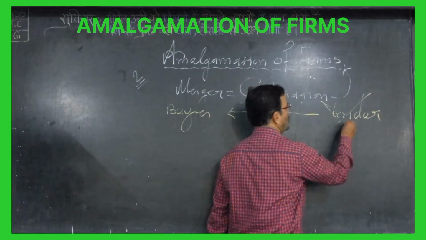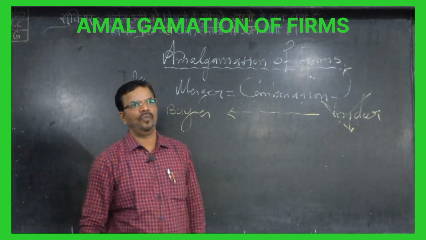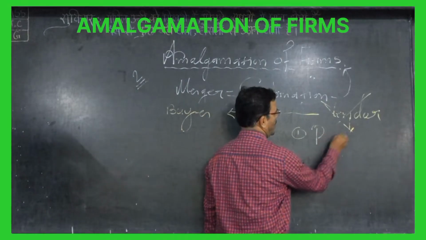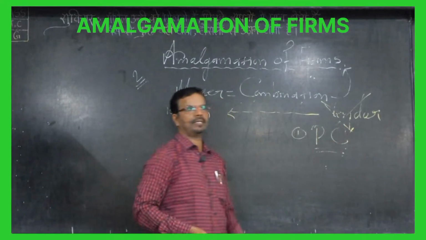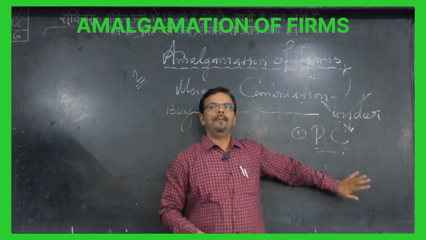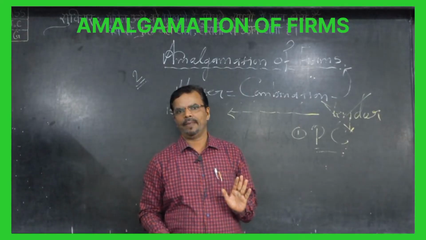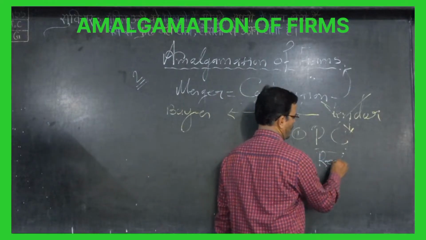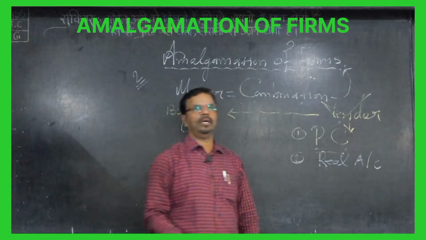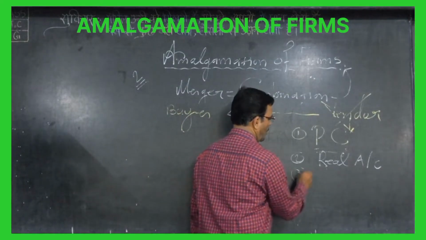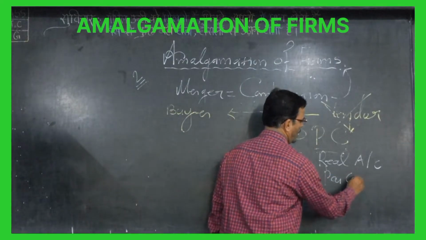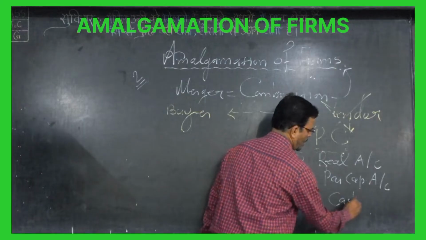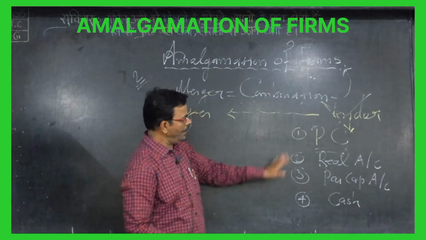So we have to close the books of the vendor. In the books of the vendor, first we will prepare the purchase consideration. Purchase consideration is not an account, it is only a statement. Second, we will prepare the realization account. Third, we will prepare the partners' capital account. Fourth, we will prepare the cash account.